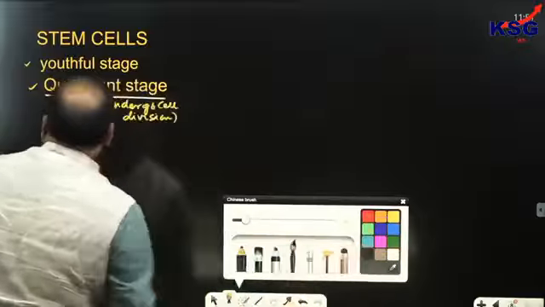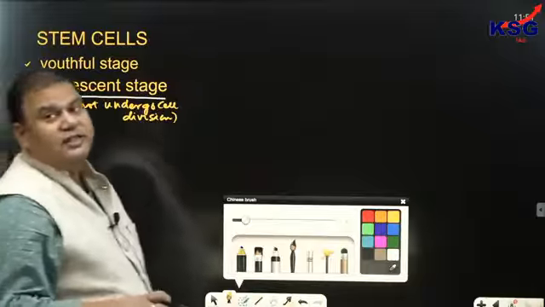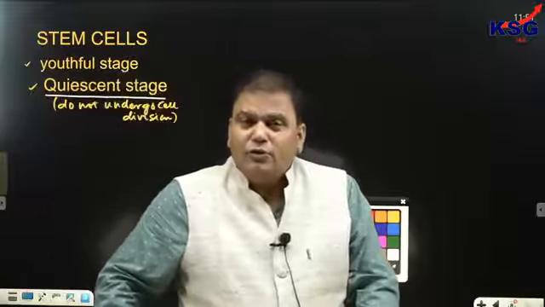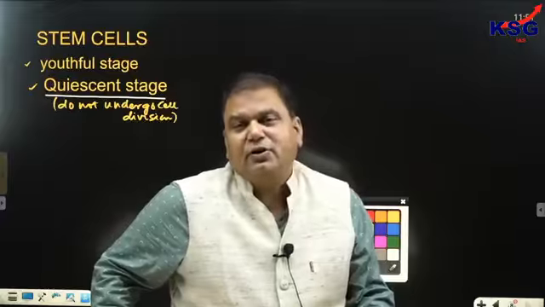As far as the other characteristic of the stem cells is concerned, why are they not undergoing cell division of their own? They do not undergo cell division of their own because a gene is present in them called nanog.